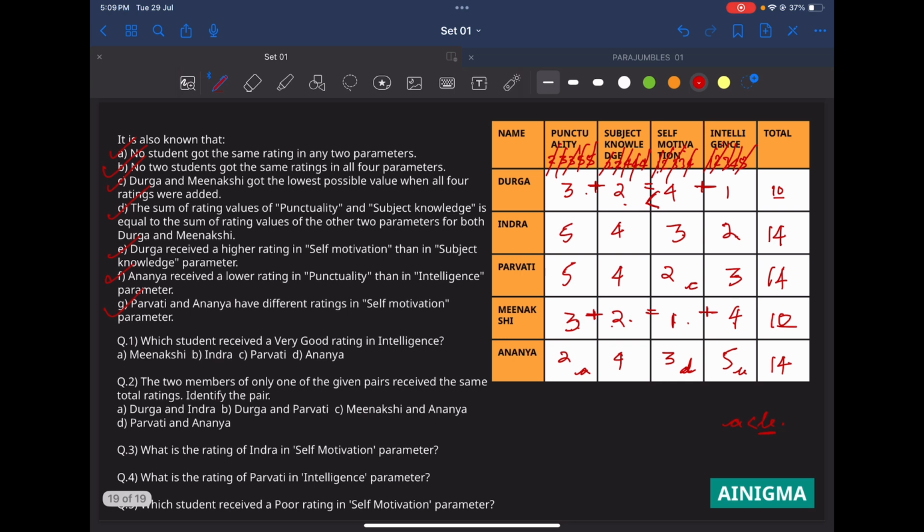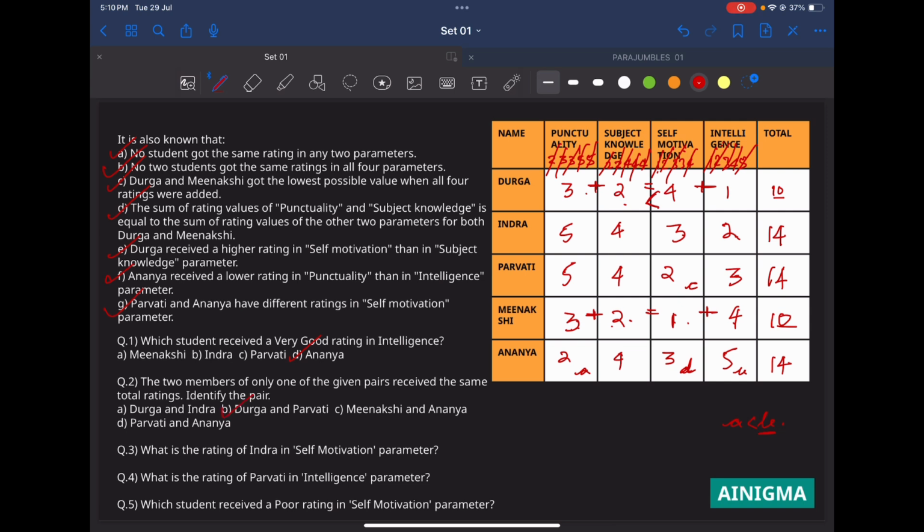Question: which student received a very good rating in intelligence? Intelligence very good is Ananya. Then we have: only one of the given pairs received the same total ratings. Identify the pair. Durga and Indra, not same. Durga and Parvati. Yes, Durga and Parvati are the same.